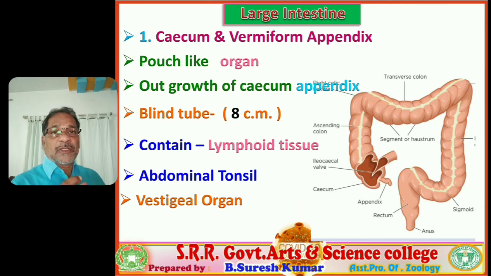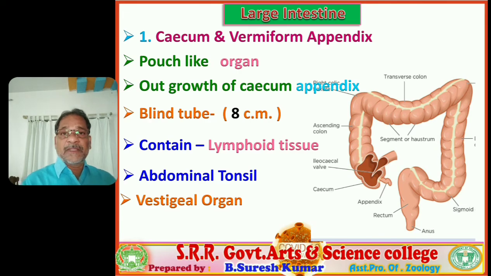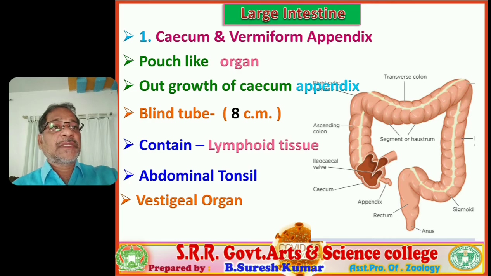So the source of cellulase enzyme is microorganisms, bacteria. In herbivores, the cecum and vermiform appendix are well developed, and they provide space to accommodate the microorganisms and bacteria to lead a symbiotic life. So they release cellulase enzyme. Followed, right? That is the significance of cecum and vermiform appendix in herbivores.